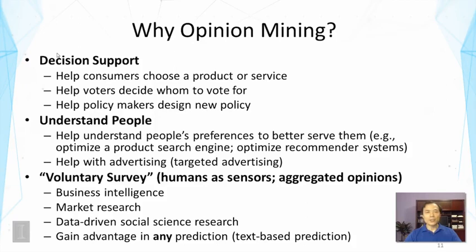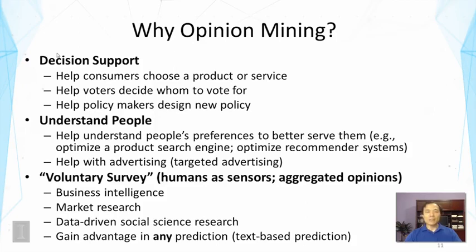The second application is to understand people, and this is also very important. For example, it can help understand people's preferences. And this could help us better serve people. For example, we can optimize a product search engine or optimize a recommender system if we know what people are interested in, what people think about products. It can also help with advertising, of course, and we can have targeted advertising if we know what kind of people tend to like what kind of product.